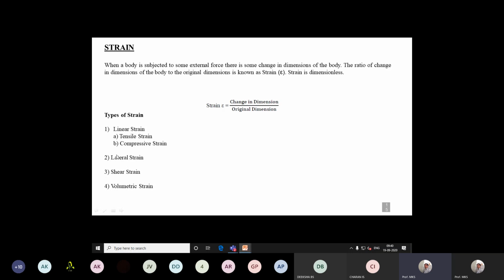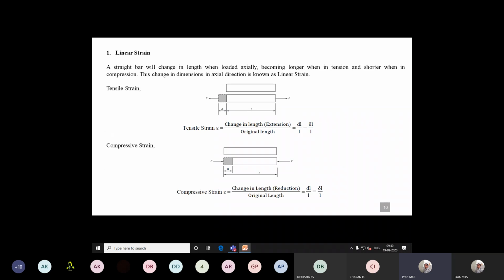Then we have lateral strain, with respect to the cross section, which varies the dimension of the cross section. Then shear strain, which exists along a plane of a member. Then volumetric strain, defined with respect to total volume. We will define those in the later slides. The first one is linear strain.